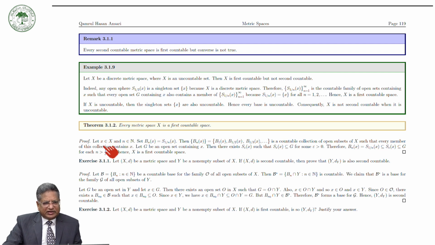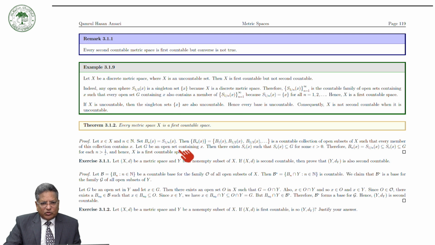Let x be an element of X and n any natural number, and set B_n(x) equal to S(1/n, x). This is your open sphere with center at x and radius 1/n. Then this family S(1, x), S(1/2, x), and so on, is a countable collection of open subsets of X, such that every member of this collection contains x.